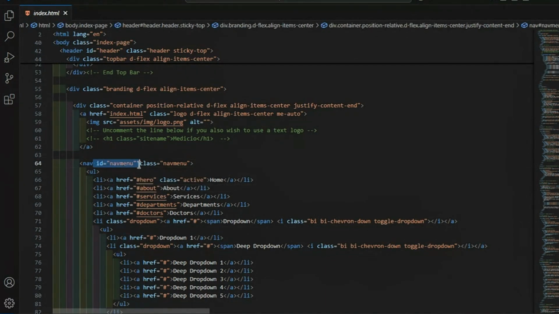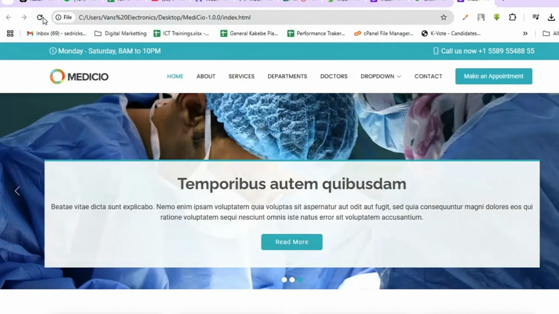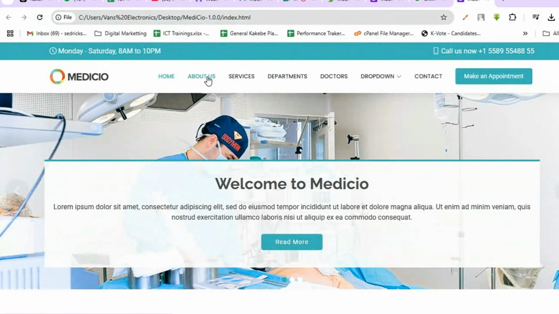There's an ID called nav menu. You already know this. There's a class called nav menu. And then there's also a class here called container. There's a class called position relative. So all these are different classes performing different functions. So I come here, then I just say about us. I'll just add the S and save my work and go back to my browser and refresh. You see, about us has been added.